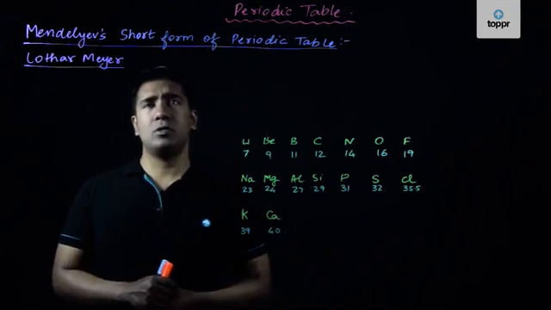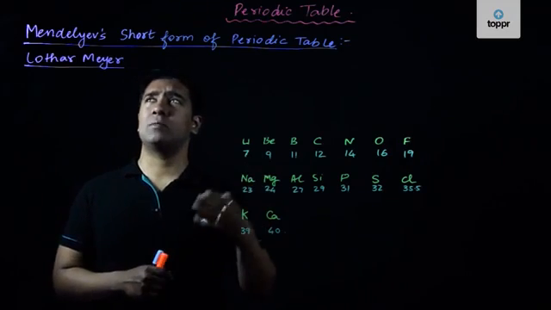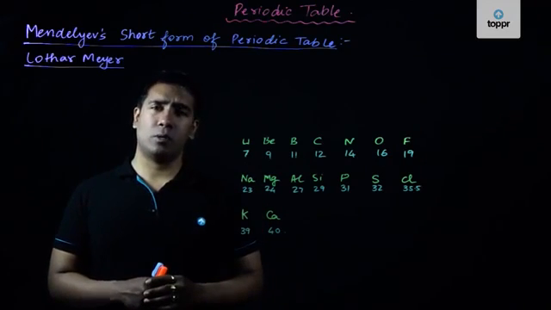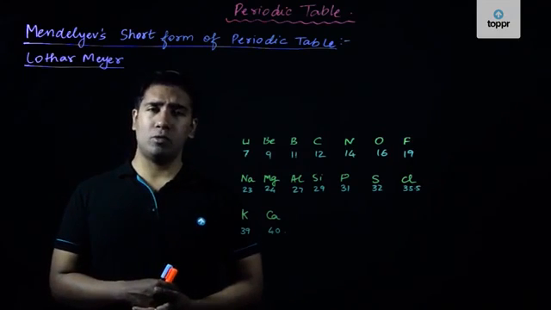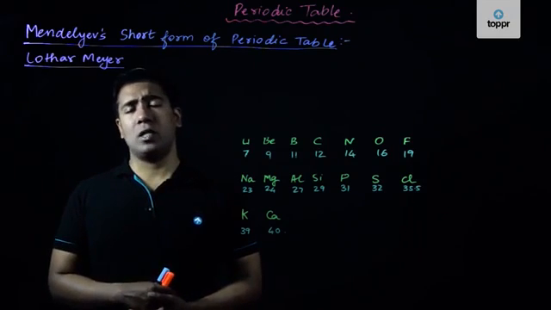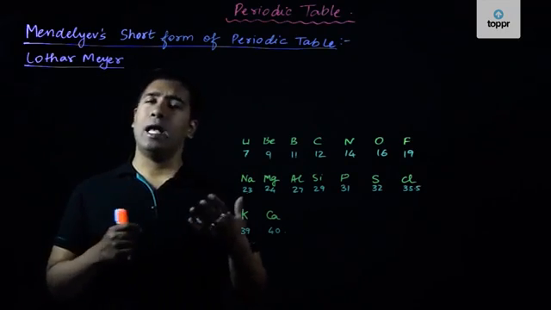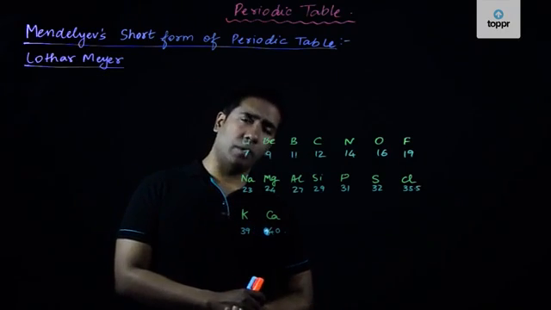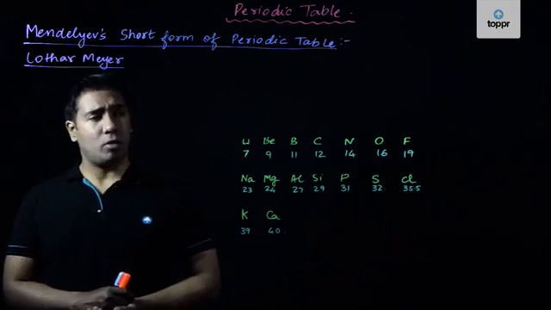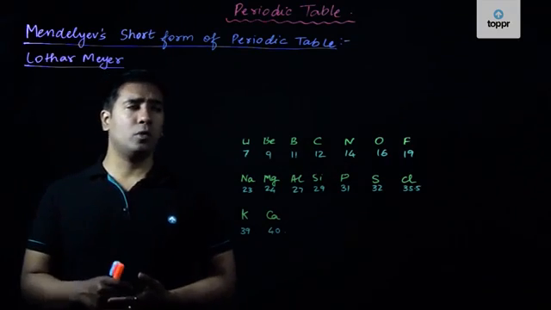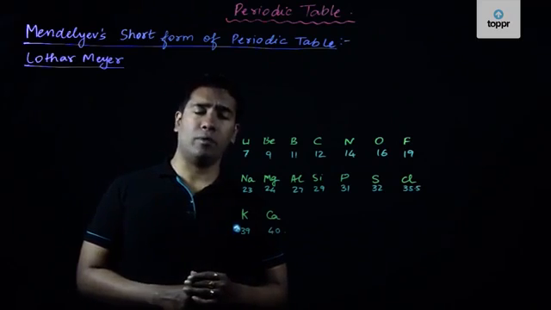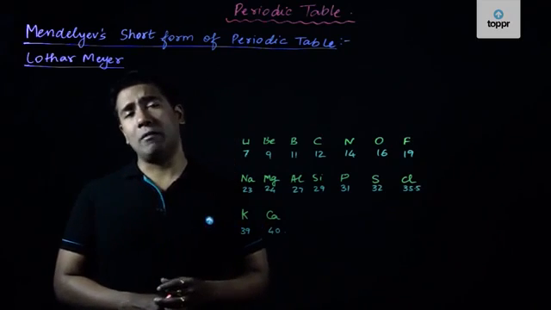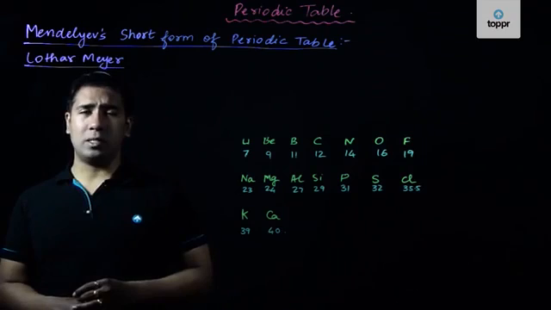However, in both these situations, by both the scientists, that is by Mendeleev as well as by Lothar Meyer, the elements were again arranged in terms of the increasing values of atomic weights, as was done in the case of Doberer, as well as was done in the case of Newland. So, in the case of Mendeleev also and Lothar Meyer, both of them had arranged all the elements in the periodic table in terms of their increasing atomic weights. So there were some significant achievements by both the scientists.